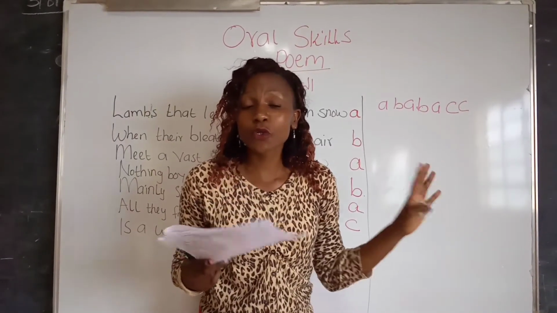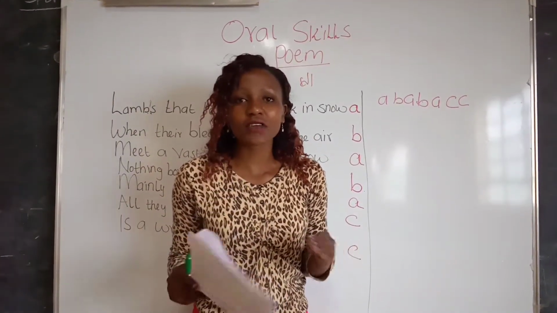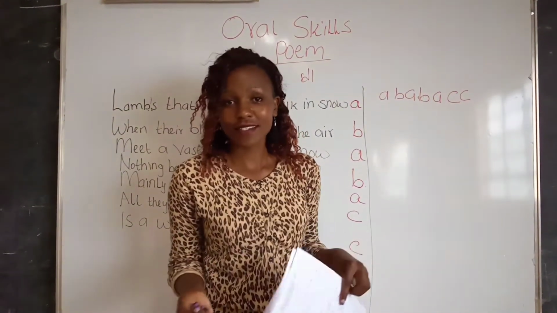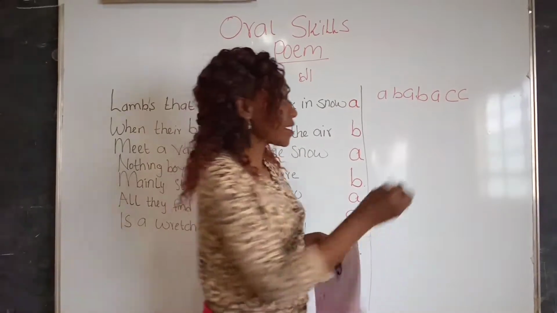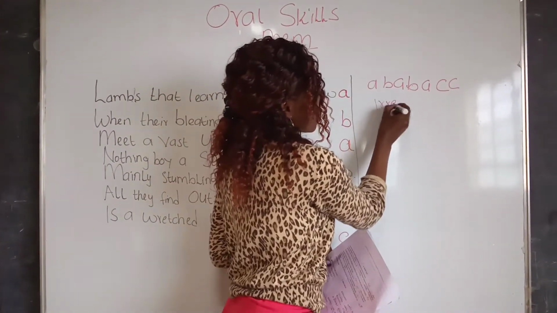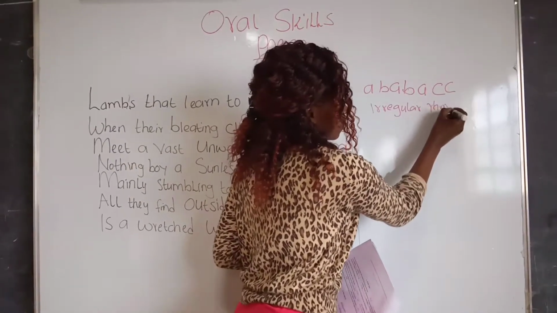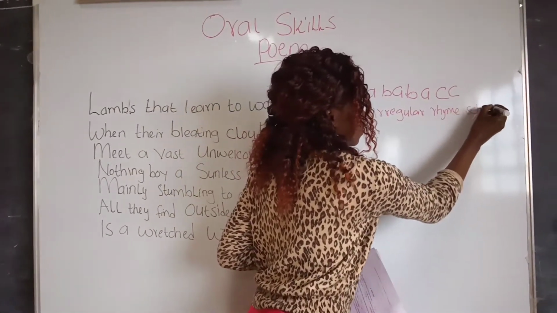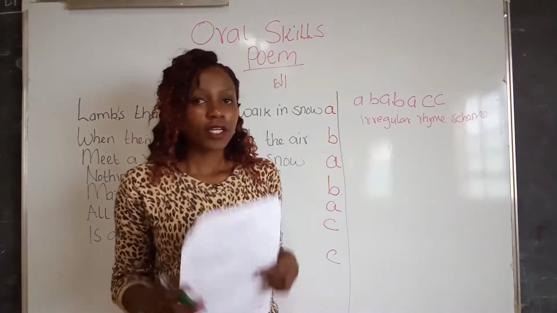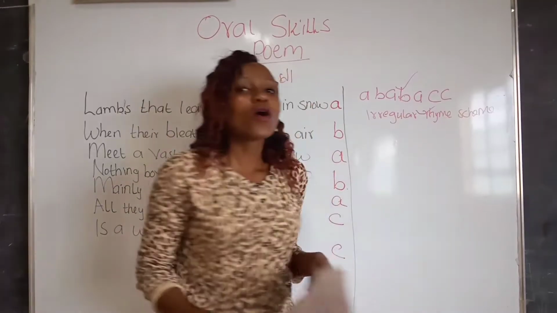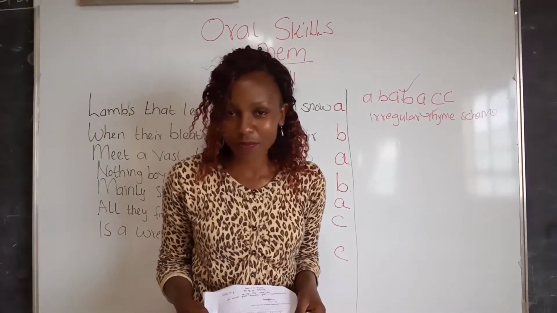And we have 2 marks. For you to earn the 2 marks, you have to tell us what type of rhyme scheme it is. And what is it? Yes, it's an irregular rhyme scheme. So this is 1 mark and this is 1 mark. That is what is expected of you.